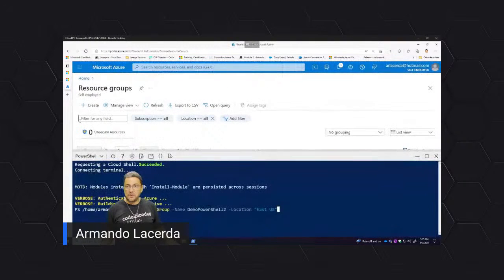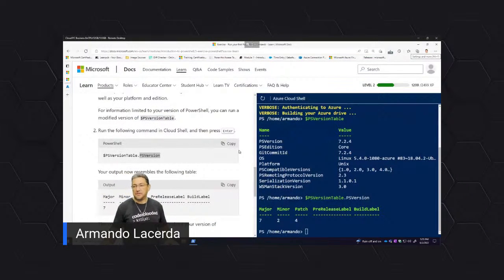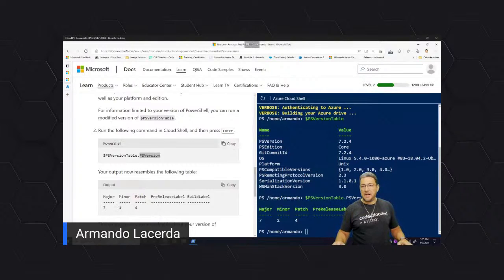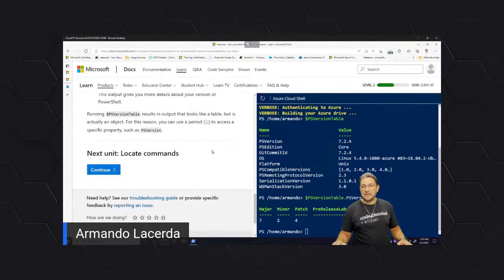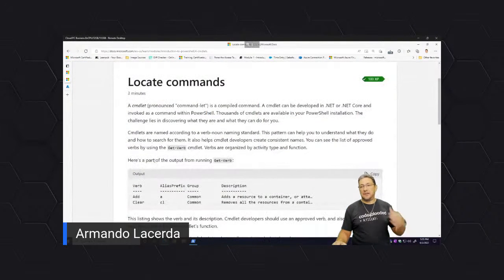Let's close this one. This is my Azure content, and this is the learning path where we're doing things. Perfect. All right, moving on. What else do we have here as exercise? Oh, that was it. So let's move on to the next. Here on this next one, they come with more content. They're actually introducing a particular commandlet.